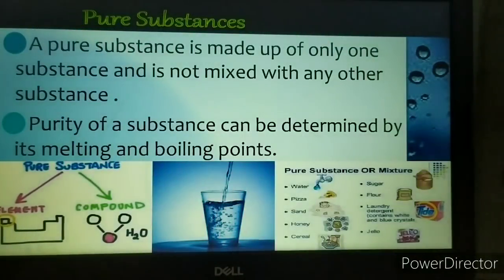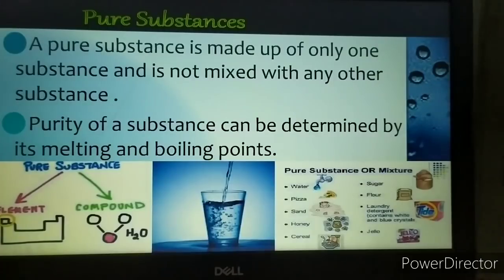As you have already learned about pure substances, you know that a pure substance is made up of only one substance. That is, it contains one kind of atom or maybe two different kinds of atoms, and it is not mixed with any other substance. So we consider it a pure substance. This is the reason the purity of a substance can be determined by its melting and boiling point.